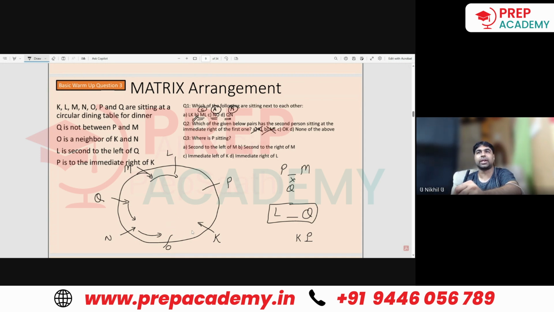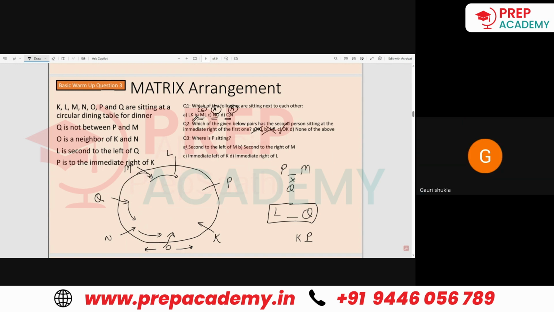Okay, O and K. Right of the first person. Right of this is left of O. This is right of O. So yes, K is there. So OK will be my answer. Where is P sitting? Second to the left of M? No, very far away. Second to the left of M, yes.